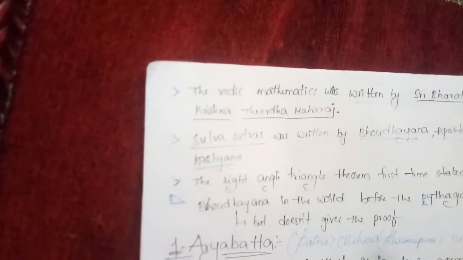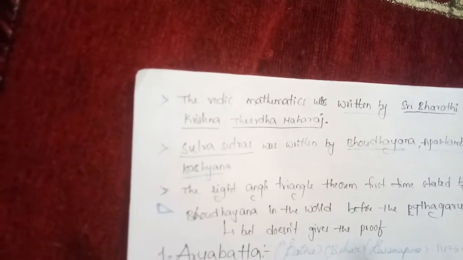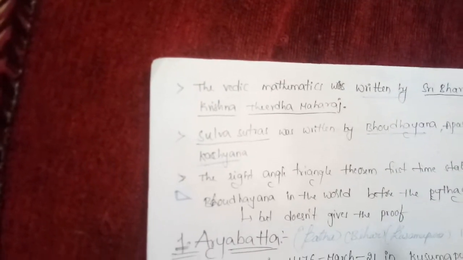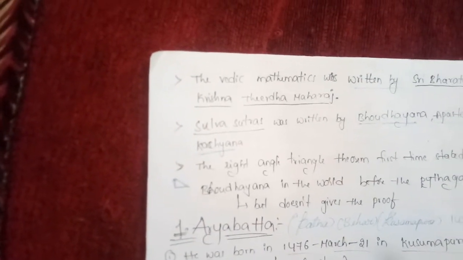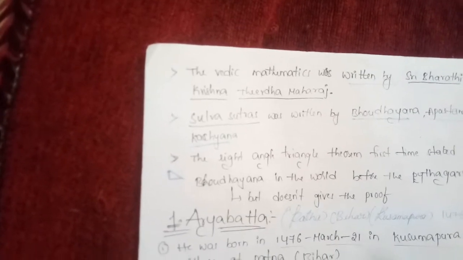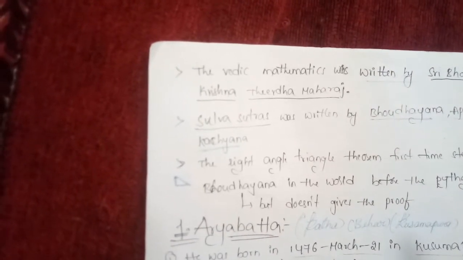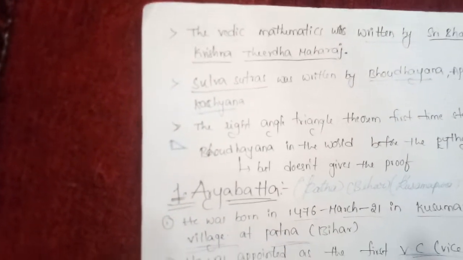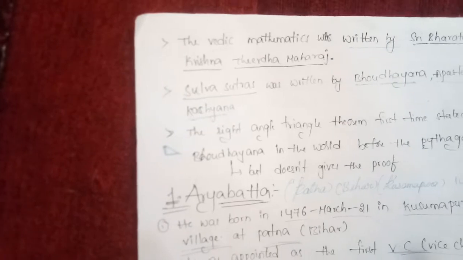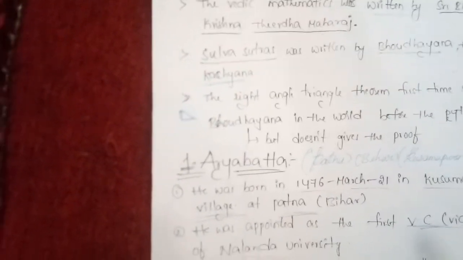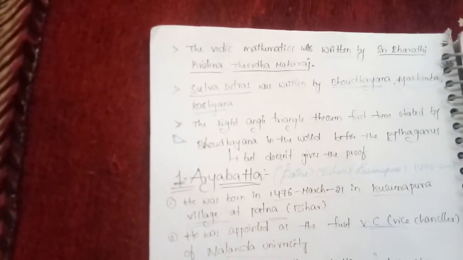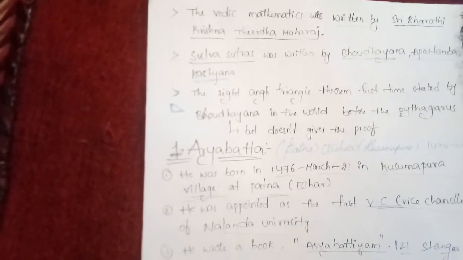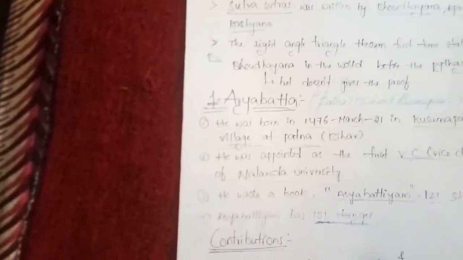The Vedic mathematics was written by Sri Bharati Krishna Tirtha Maharaj. Sulba Sutras was written by Baudhayana, Apastamba, Katyayana. The right angle triangle theorem was first stated by Baudhayana in the world, before Pythagoras, but he didn't give any proof. Okay. Next, Aryabhatta.